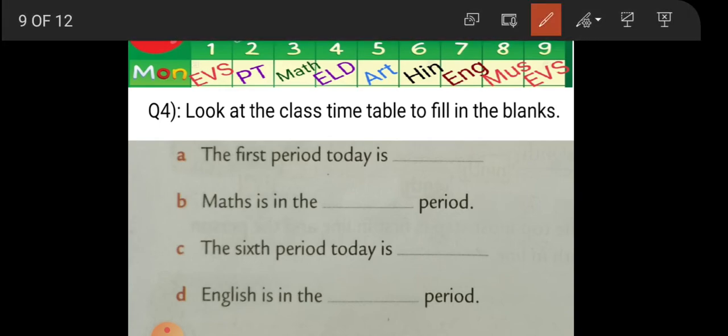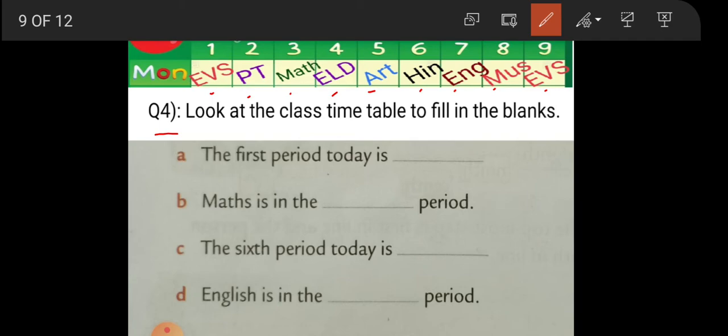Now, here he says that it is a school timetable and the timetable is given to you. Like 1, 2, 3, 4, 5, 6, 7, 8, 9. 9 periods are there. And first period EVS, PT, Maths, ELD, Art, Hindi, English, Music and EVS. We are doing question number 4. We have made the timetable. It is not given in the book. And you can write the fill in the blanks in the book. A, B, C, D is given. So with the help of this timetable only, you have to write there.